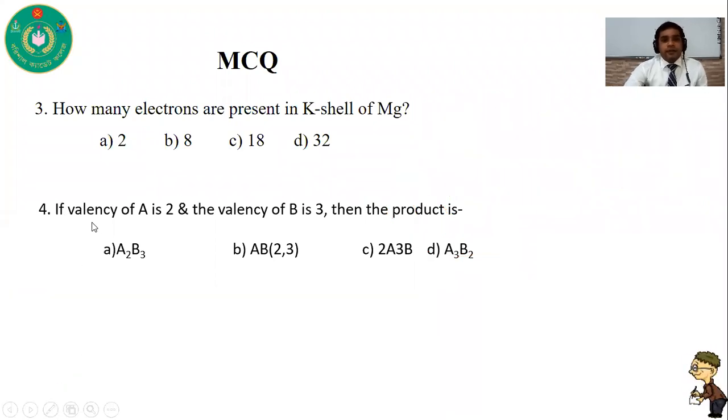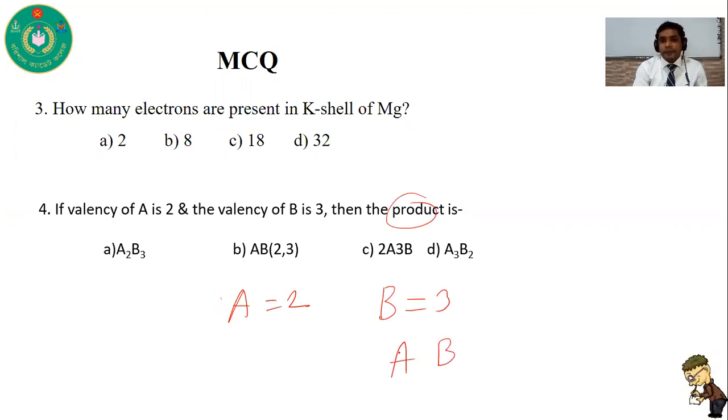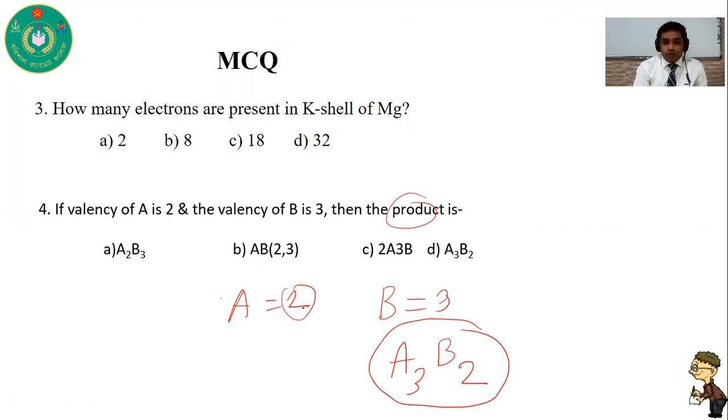Now question 4. If the valency of A is 2 and the valency of B is 3, what will be the product? At first you have to write A and B, and write the valency of each as the subscript of the other. As the valency of A is 2, we need 2 of B, and as the valency of B is 3, we need 3 of A. So the correct answer is A3B2.